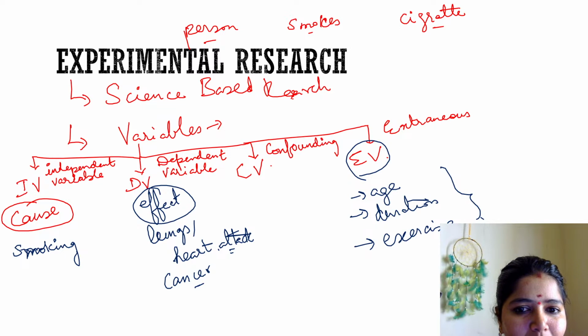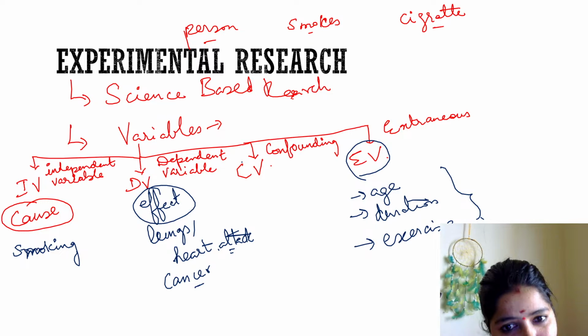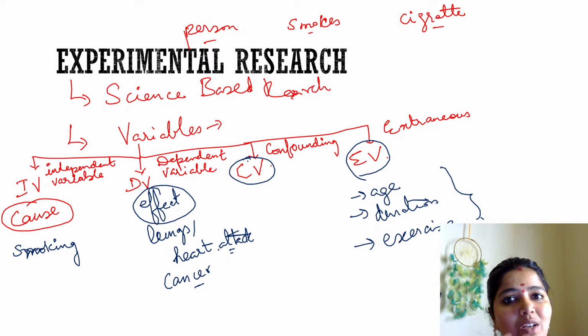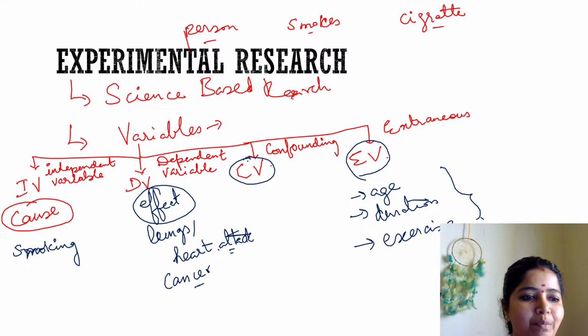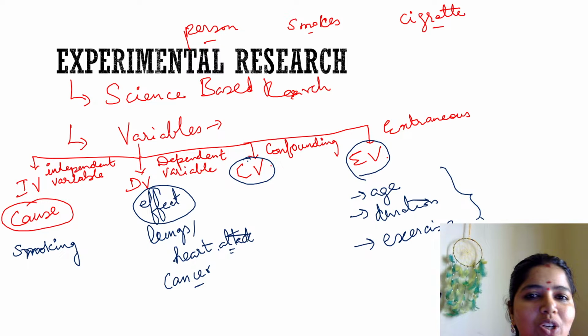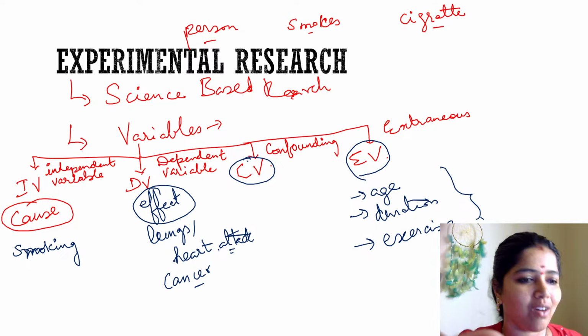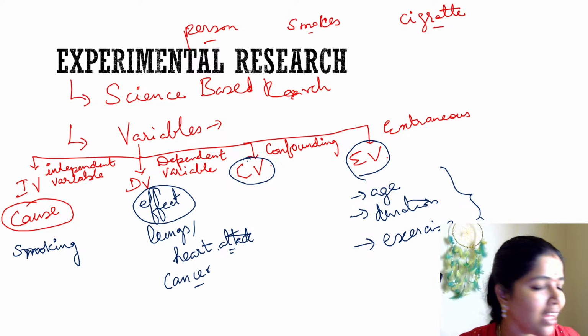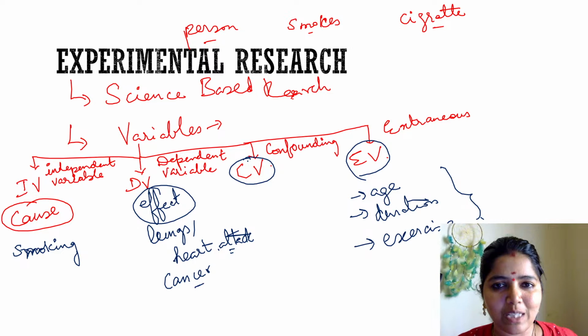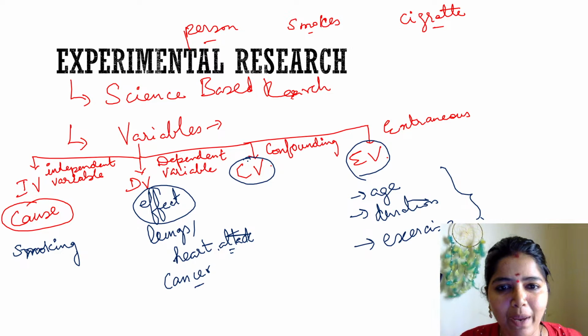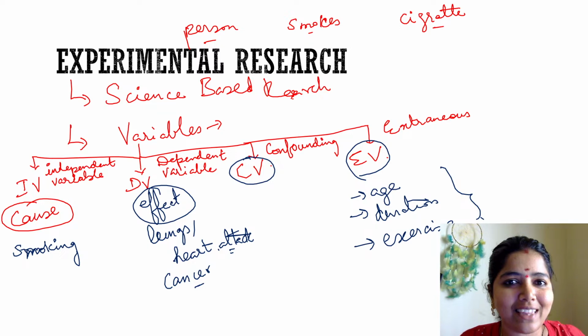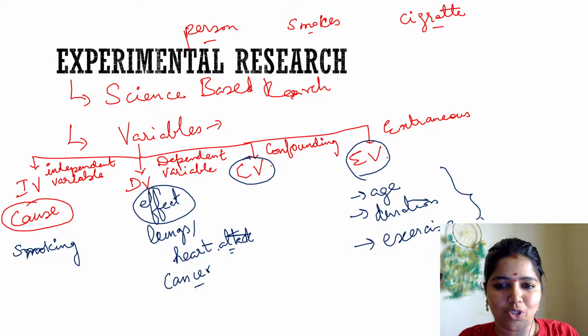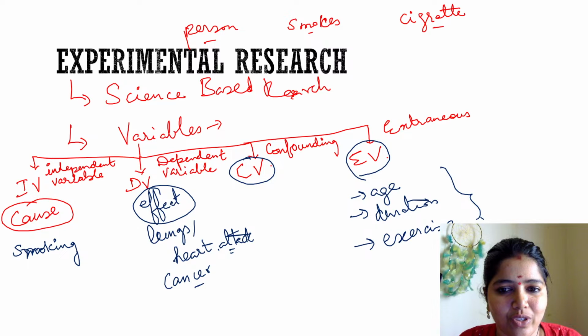There is another variable called confounding variable. This variable will not be in the experiment at all. See, I am taking your class, you are listening. In between, children, either your children or my children, or some external things will come. They will not be part of the experiment, but they will cause some kind of disturbance, and that will affect my research. And that I call a confounding variable.